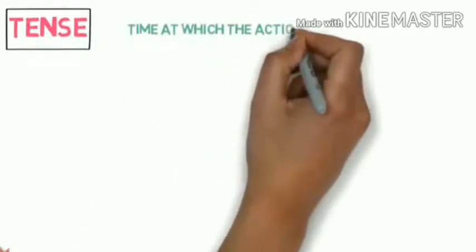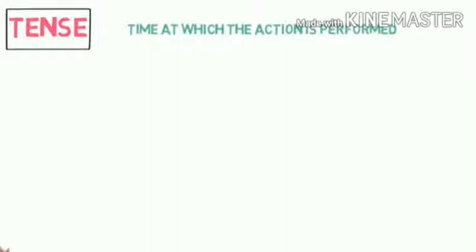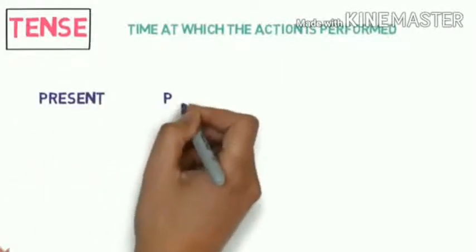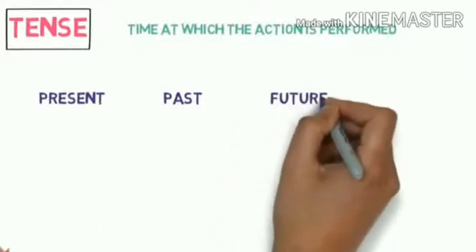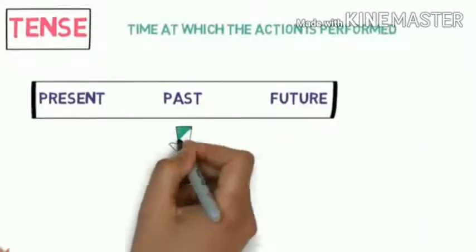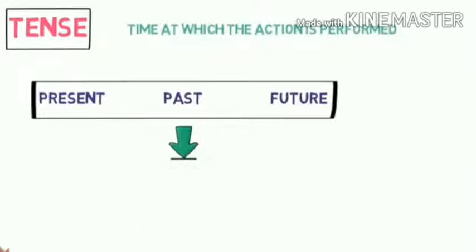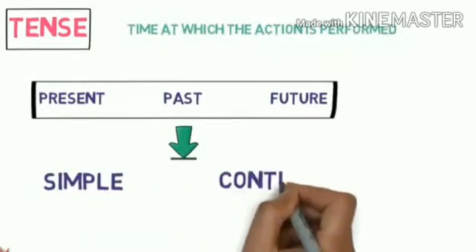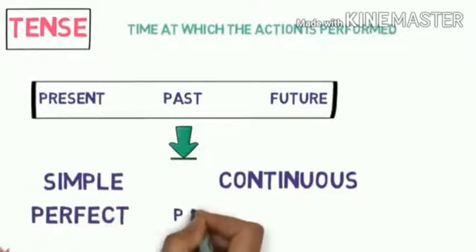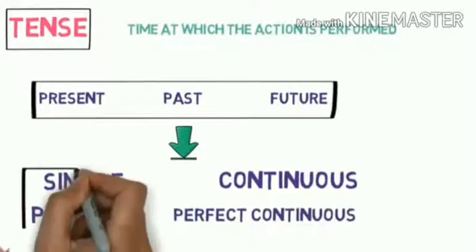What is a tense? Tense is nothing but the time of the action. Tense tells you about the time of action, my dear children. Okay? You will learn about the time of action. And these times are three. They are present, past, future. Our works, our activities are done in time. So this time is divided into three parts, that is present, past, and future.